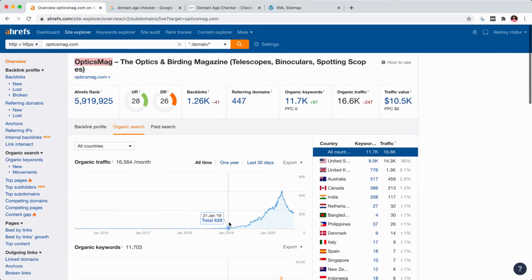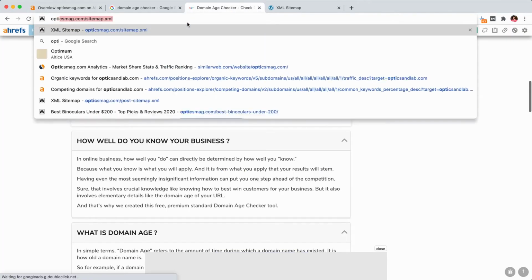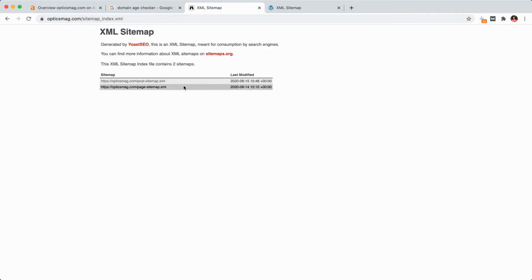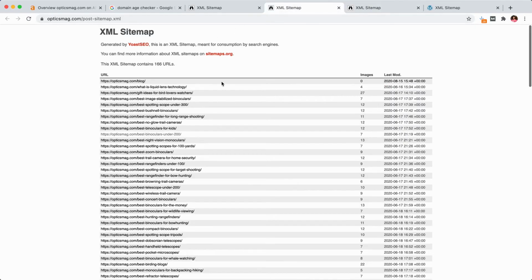So for that, what you can do is, this is tricky, by the way. This is a real life problem that you will encounter when implementing this validation strategy. So here you can go to post sitemap, page sitemap, and you can see 2017 page is there, right? Contact page would be the first page that would have been created. And here you can go to their blog page.